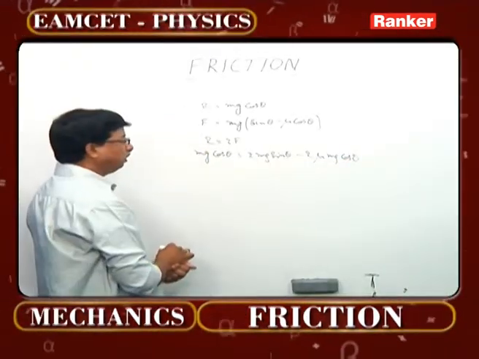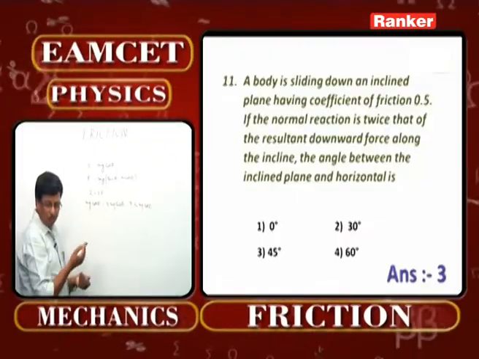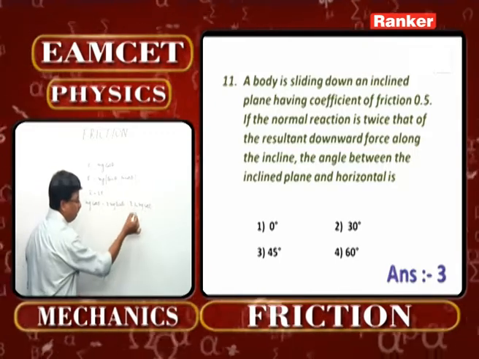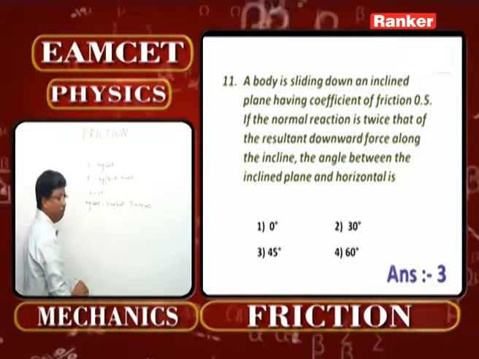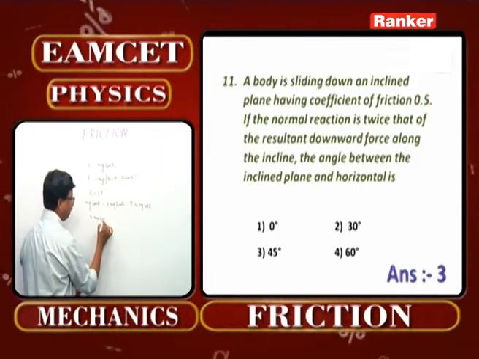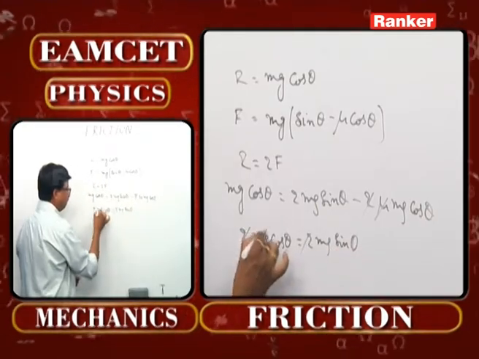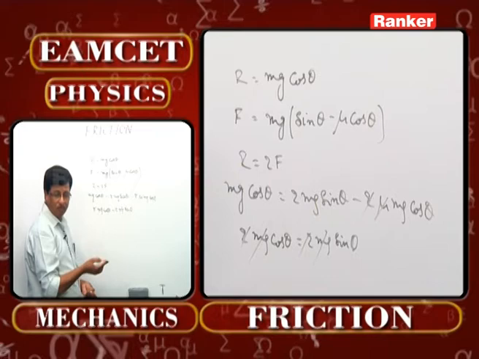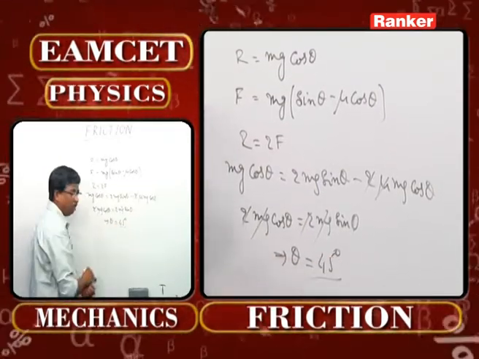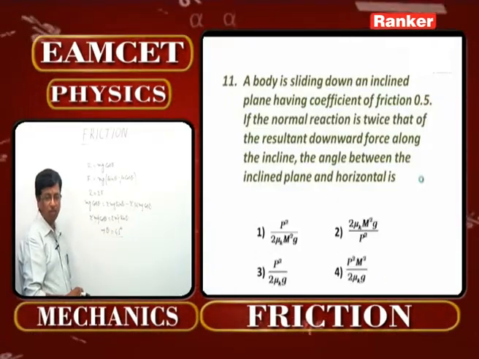That is the equation. Then naturally what happens over here, you people can understand what is the question there. What is the angle between the inclined plane and the horizontal? And the value of mu is given 0.5. 0.5 can be written 1 by 2, mu and 2 they get cancelled. Minus mg cos theta coming over here, 2 mg cos theta, that now is going to be 2 mg sin theta. 2 getting cancelled, mg getting cancelled, sin theta and cos theta are equal. Means what must be the angle theta here? 45 degrees. That is a concept. The answer is going to be the third one in this particular case. That is the question number 11.